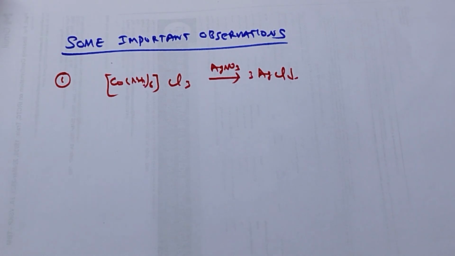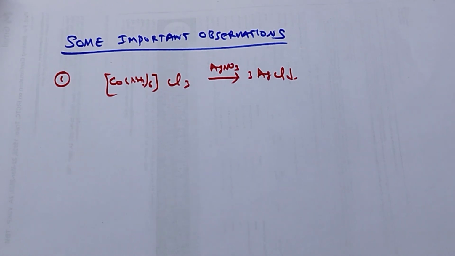Suppose if the chloride ion enters into the complex, then it loses its ionic character. Therefore, if we add silver nitrate, and suppose one Cl replaces an NH3, then the remaining 2 Cl will be outside. Only 2 AgCl will be precipitated. That means only the 2 Cl are counter ions. Thus, he made these observations.